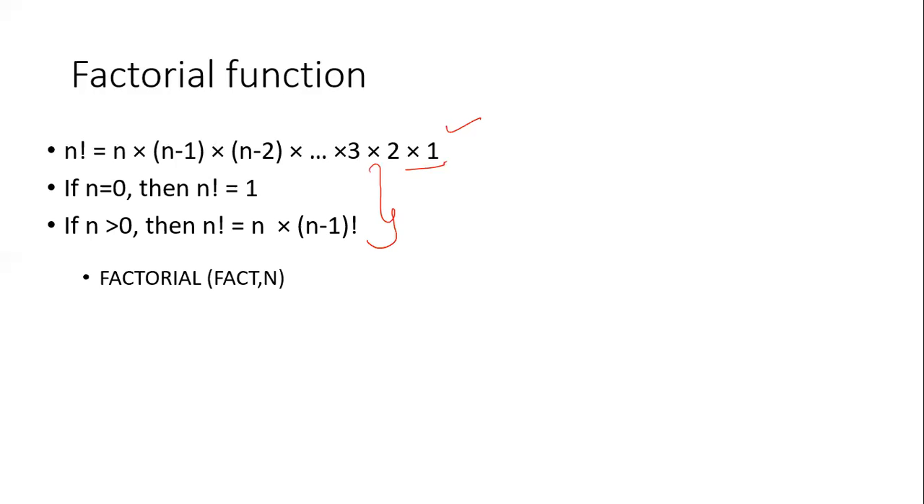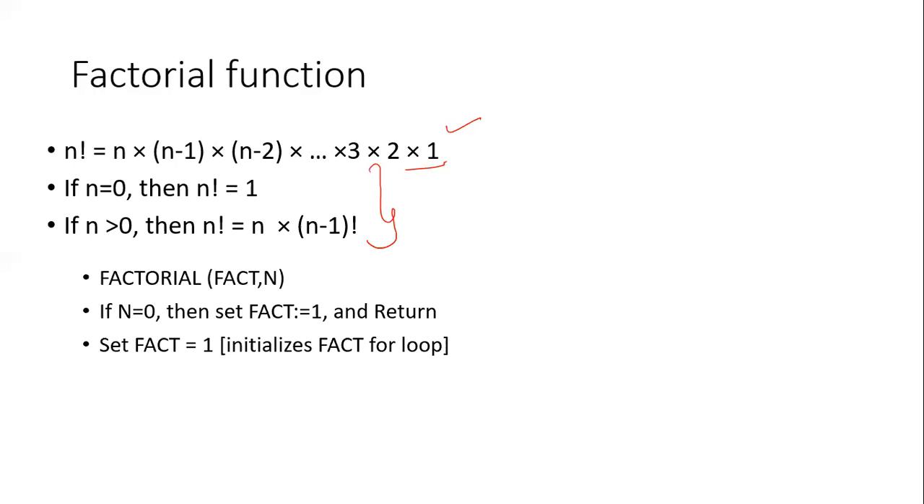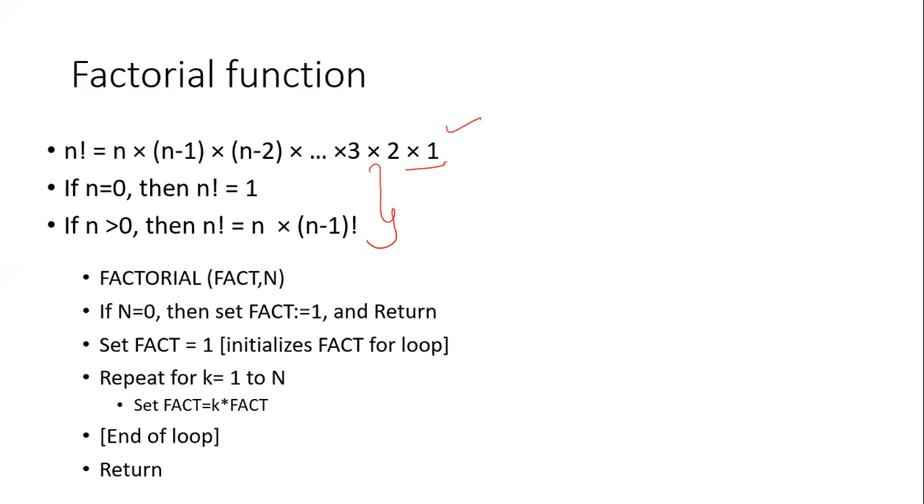a function of a variable called fact and n. Okay. So now here, how do we write it actually? If n is equal to 0, then we'll set fact is equal to 1 and return from the program. Next, we'll set the fact variable to 1 for the further computation. Then we put it into the loop, fact is equal to k into fact, and that will execute for 1 to n times. Finally, we can write it. So this is a normal approach of writing a factorial function.